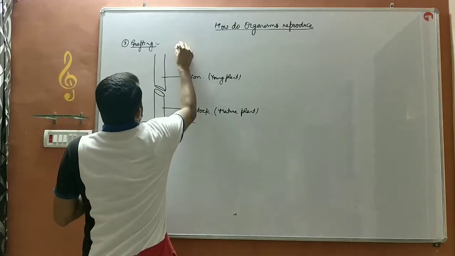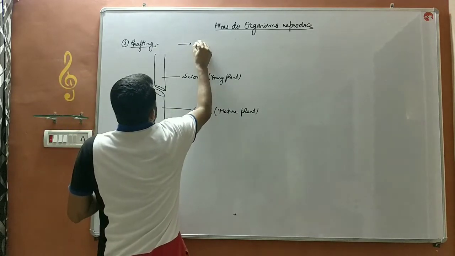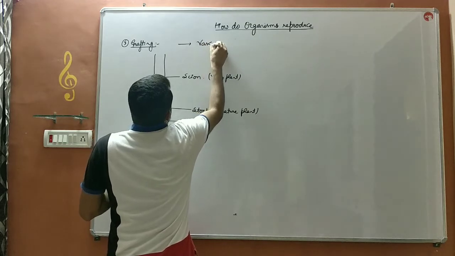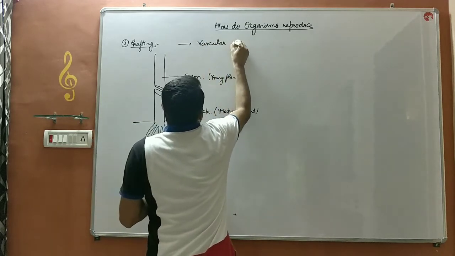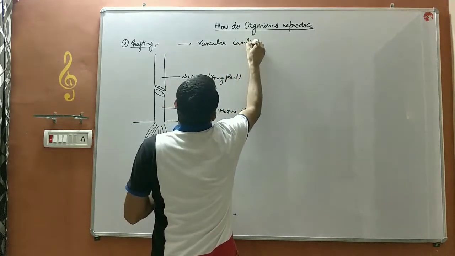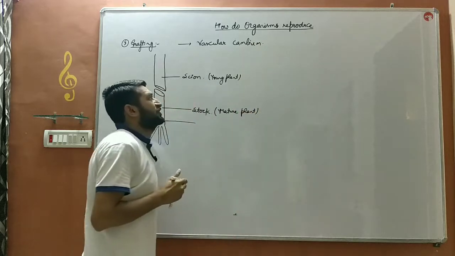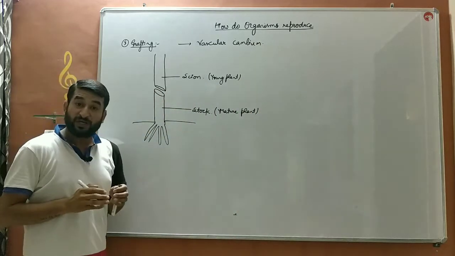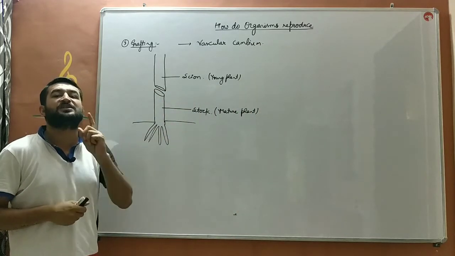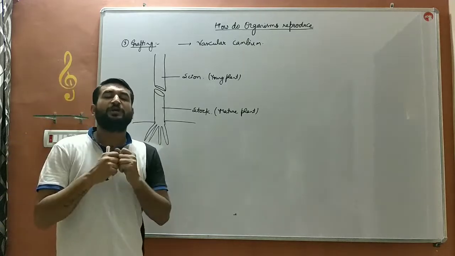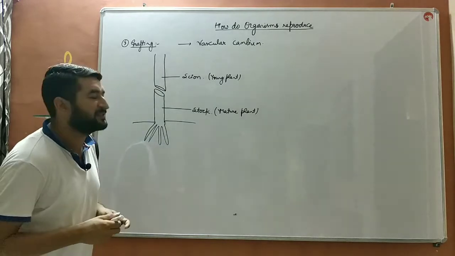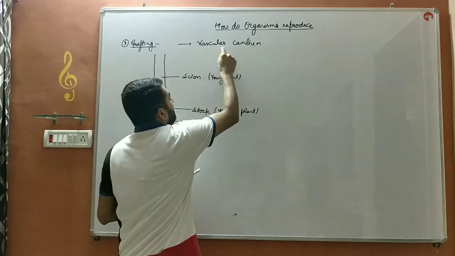One condition necessary for grafting is that the plants which can undergo this must possess vascular cambium. So in monocotyledons, grafting is not possible. It is only possible in dicotyledonous plants because they possess vascular cambium.